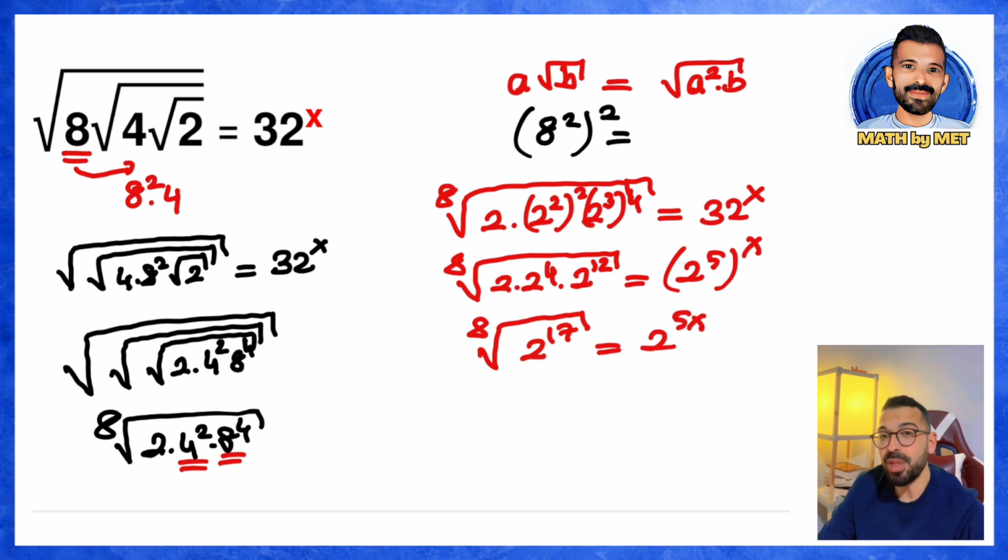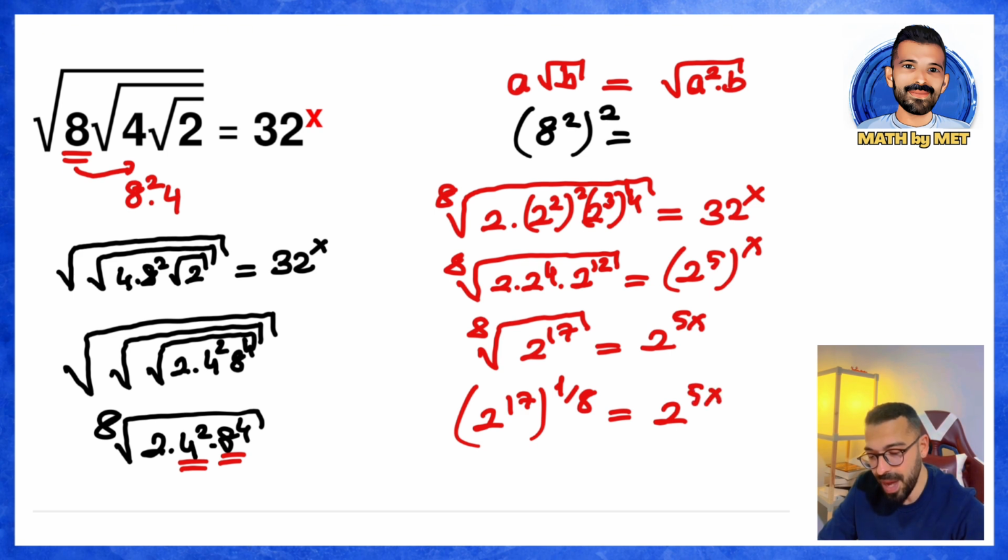Here, I can convert the radical expression to an exponential one. To convert a radical expression to an exponential one, all you have to do is write the degree of the root as the exponent of the number inside. But when you write the degree, you write it as a power of 1 over the degree. In other words, you write the exponent as 1 divided by the degree. Come on, let's write it. So 2 to the 17th power. How will you write it as an exponent? Since the degree of the root is 8, you'll write it as 1 over 8. That equals 2 to the power of 5x.